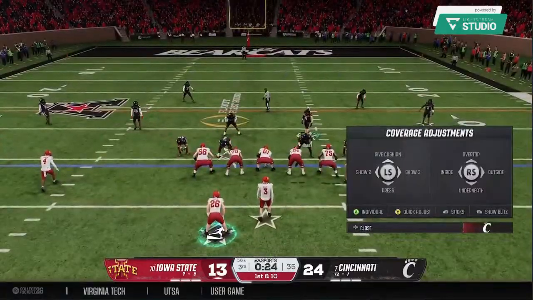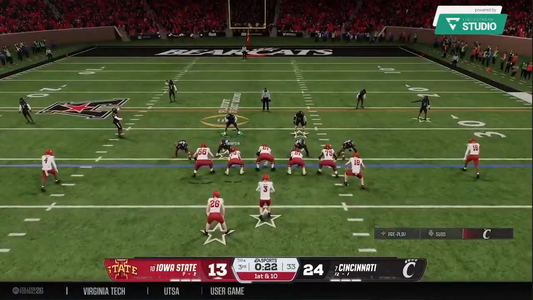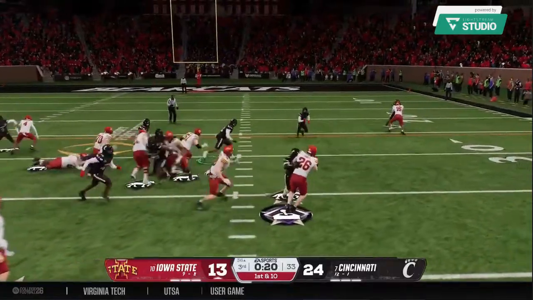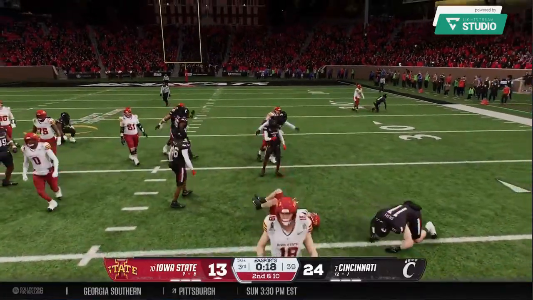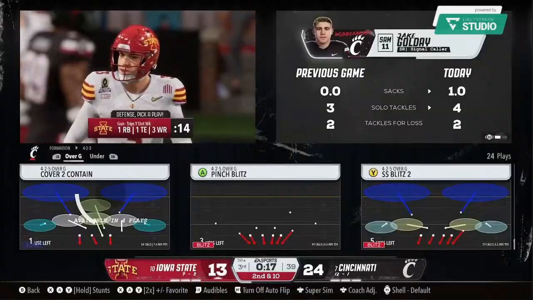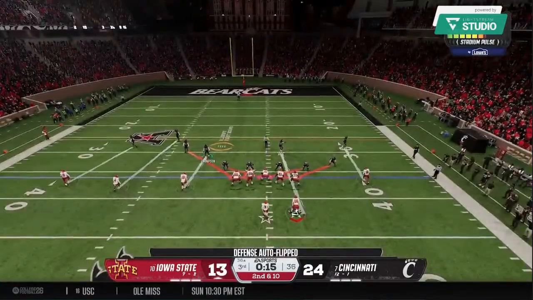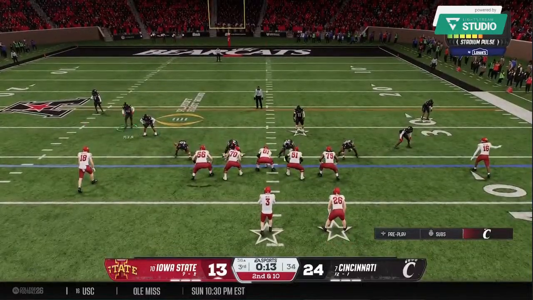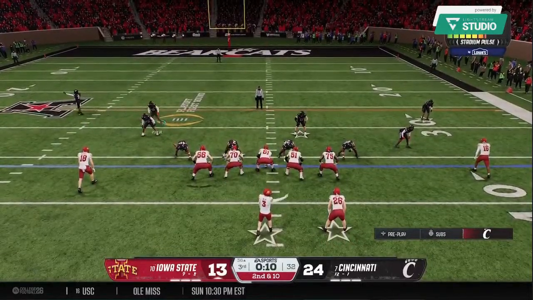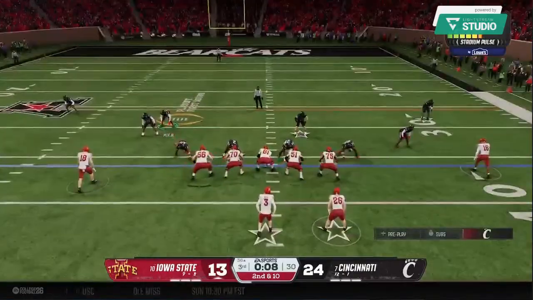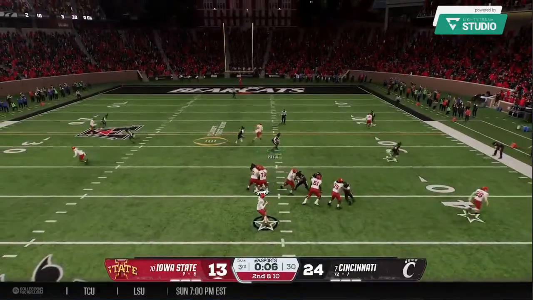The offense really clicking against this embattled defense. Out of the shotgun, he hands it off. And the defense smothers him for no gain. Chris, that play just didn't have much of a chance at all from the snap. Quarterback hands this off and just nowhere to go. It's almost like the defense was anticipating the play call, and they put themselves in a position to come up with a nice tackle for a loss.